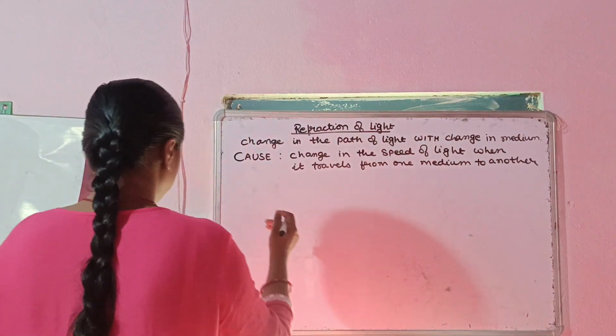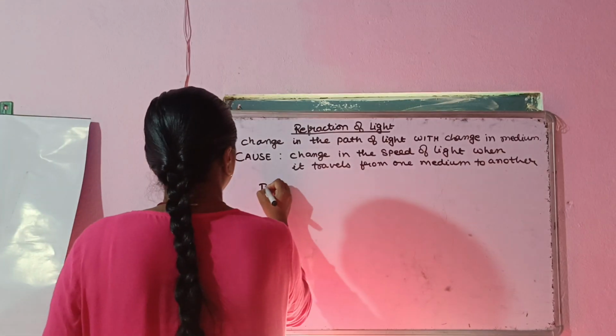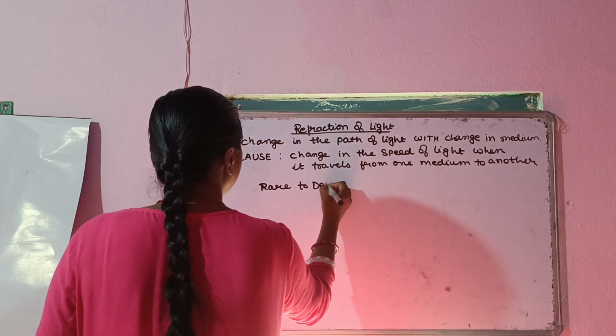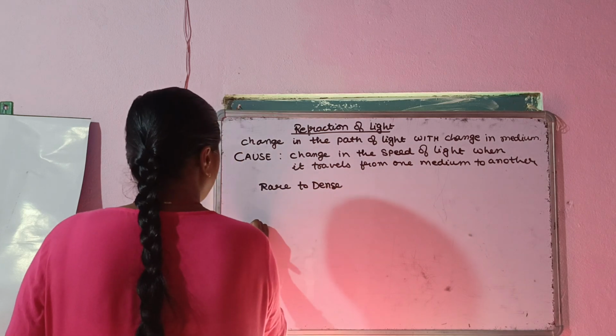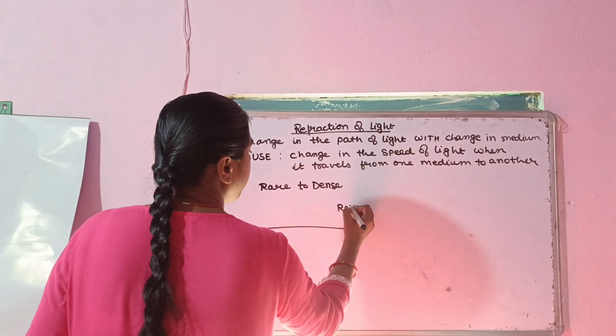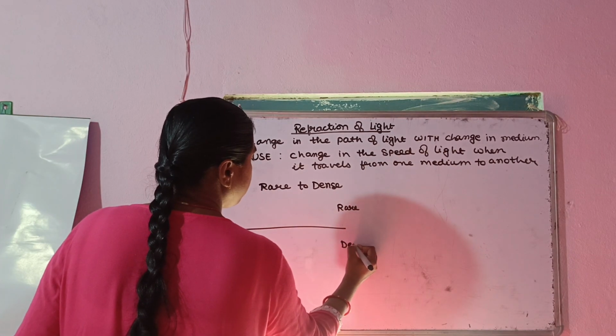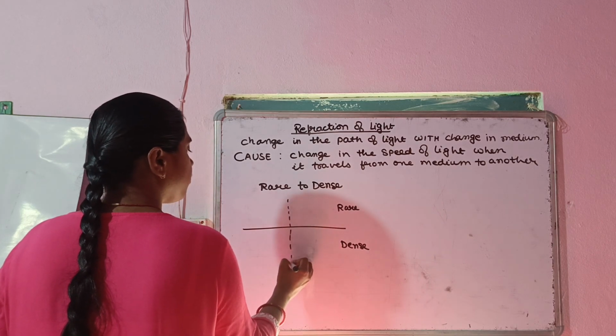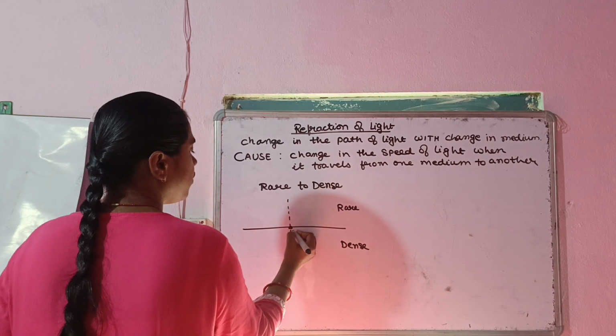We take 3 cases here. One is when the light ray travels from rare to dense medium. So let's take a boundary here, and let's say this is the rare medium and let's say this is the dense medium, and we draw a normal to this surface. Okay, this is the point of incidence.